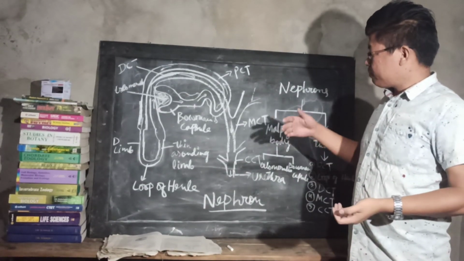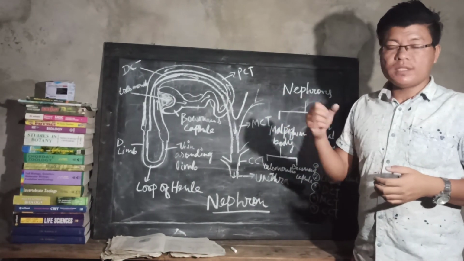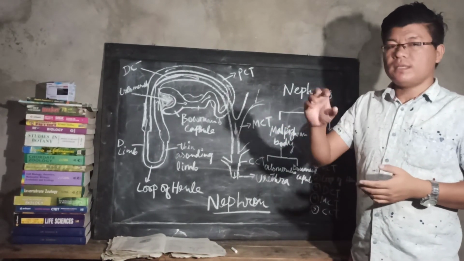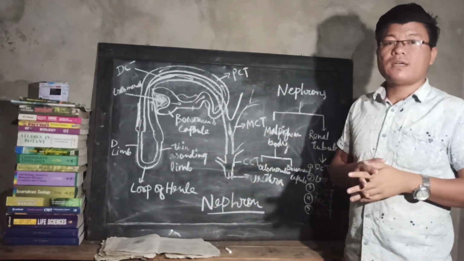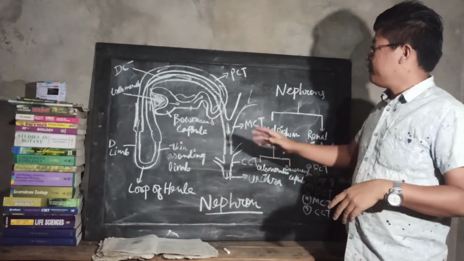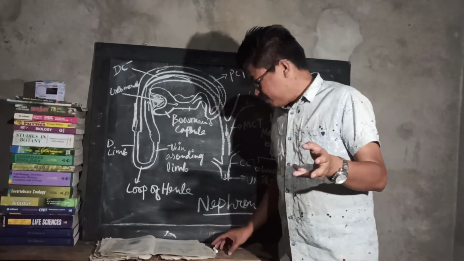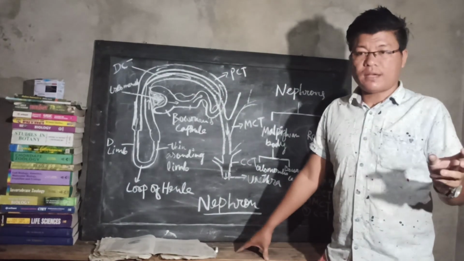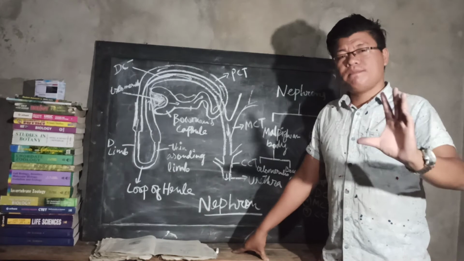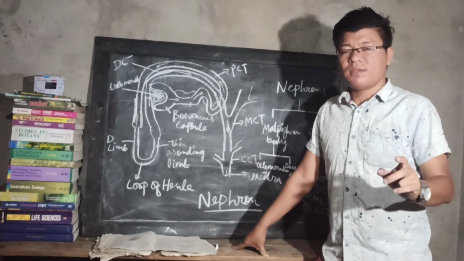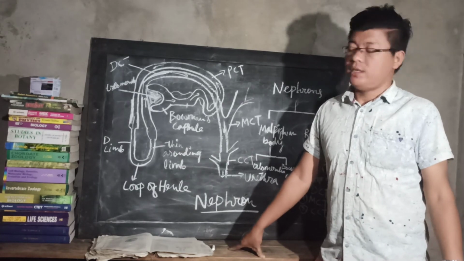It is bean shaped, and dark red in color. The length of the kidney is only 10 centimeters, the width is 5 centimeters, and the thickness is only 4 centimeters.